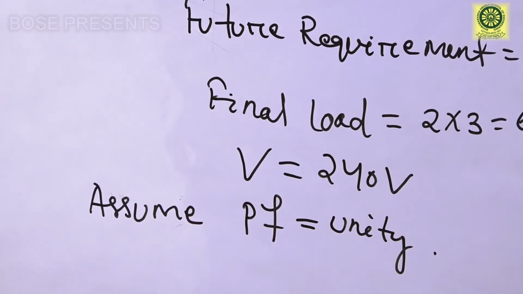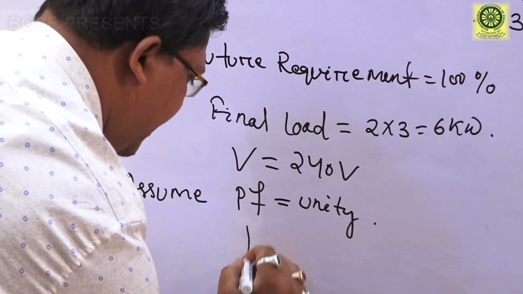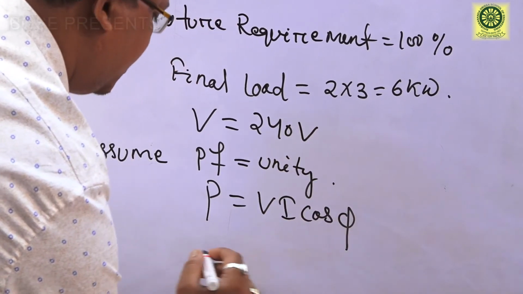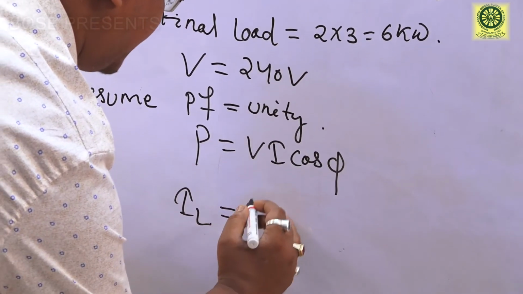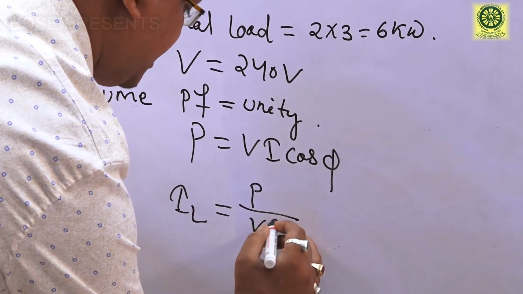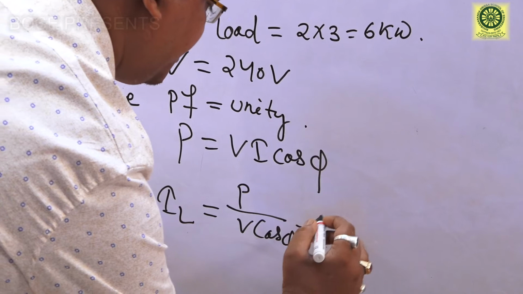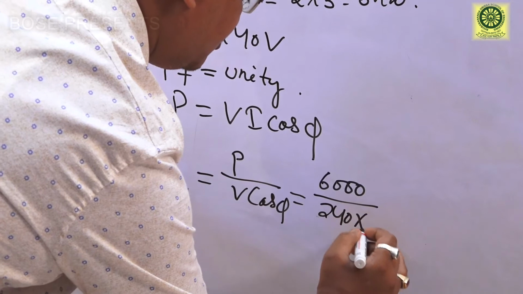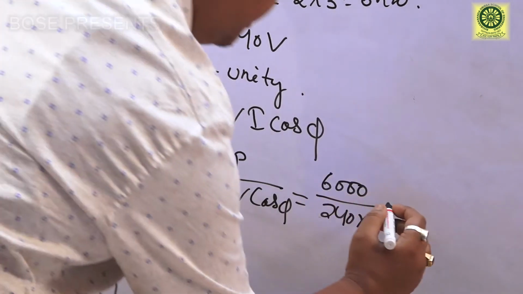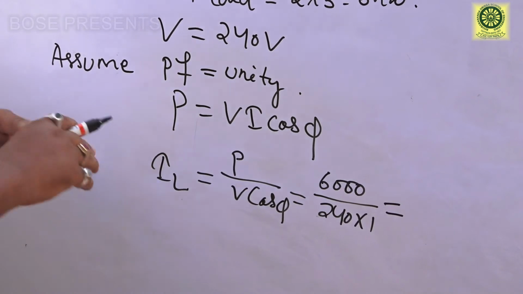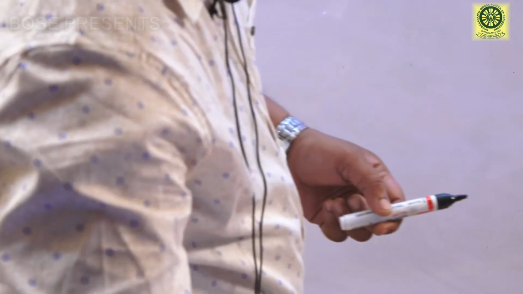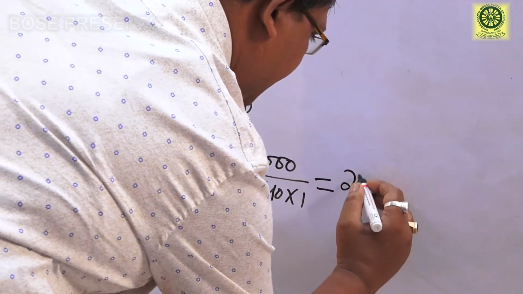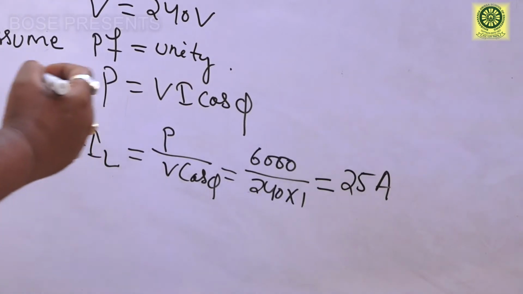As we know, the power formula for single phase supply is P equals V I cos phi. Therefore the line current I equals P by V cos phi, so 6000 divided by 240 into 1, which gives around 25 ampere. This is the actual load consumed.